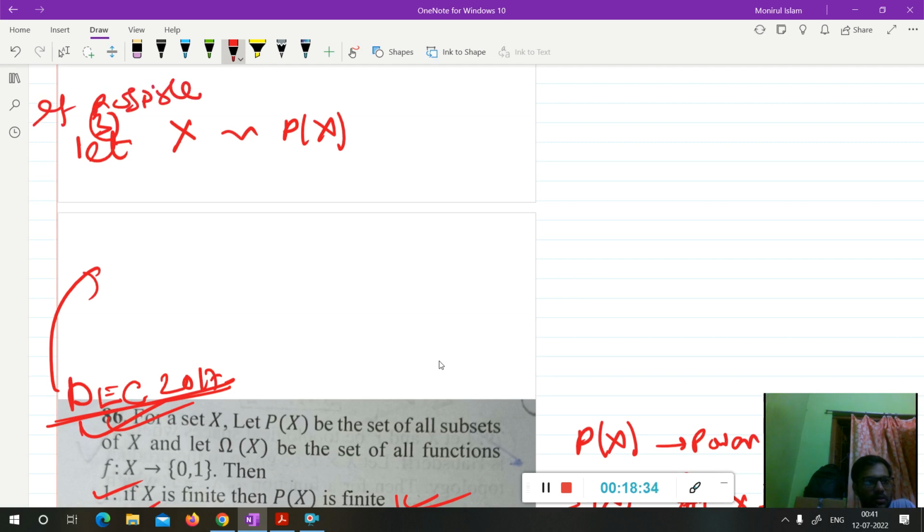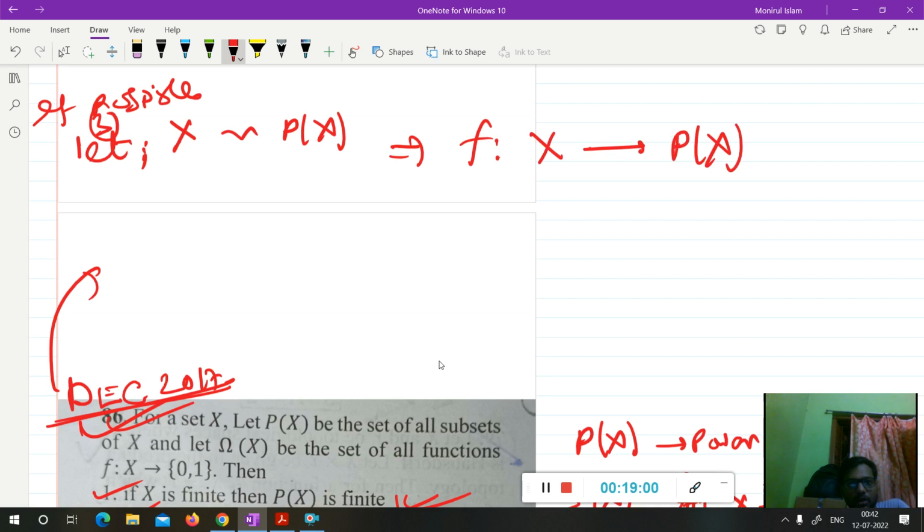If possible, let there be a one-to-one correspondence between X and P(X), meaning there is a mapping from X to P(X) which is bijective.